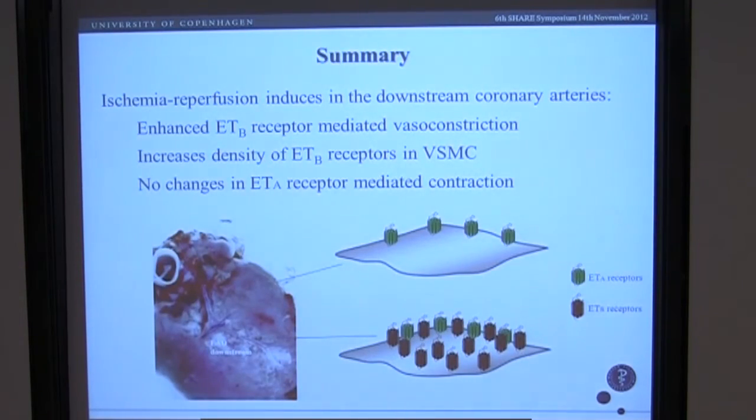So to sum up, ischemia-reperfusion induces in the downstream coronary artery an enhanced ETB-mediated vasocontractility and density, whereas we didn't see any changes in the ETA receptors.